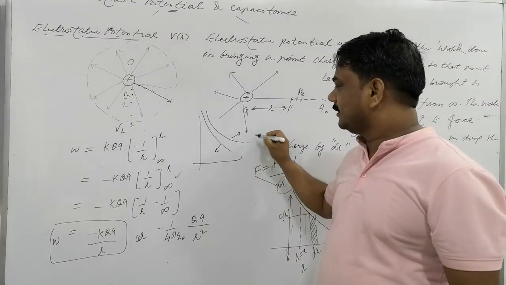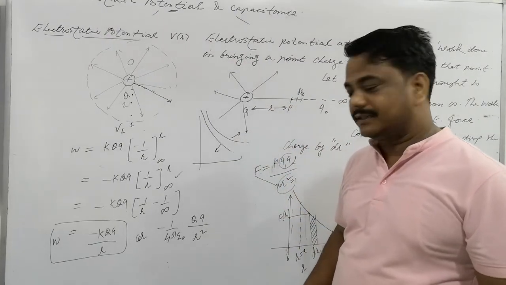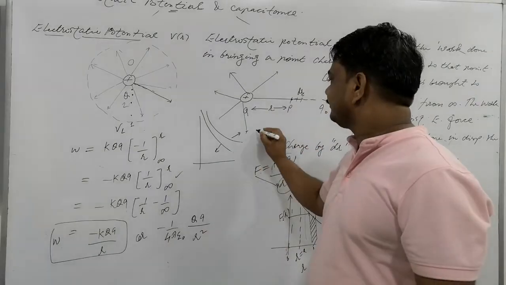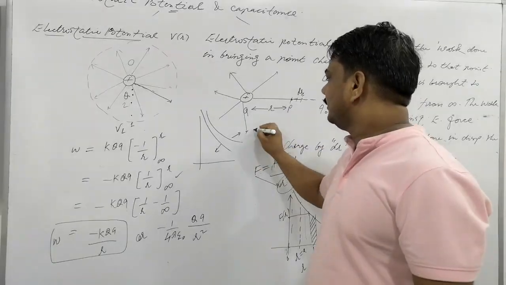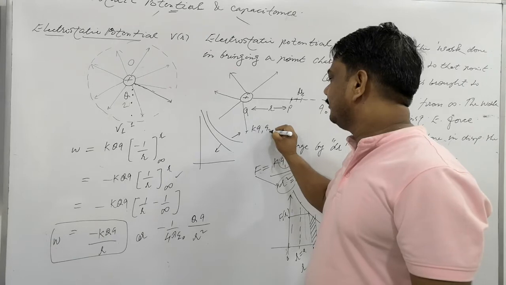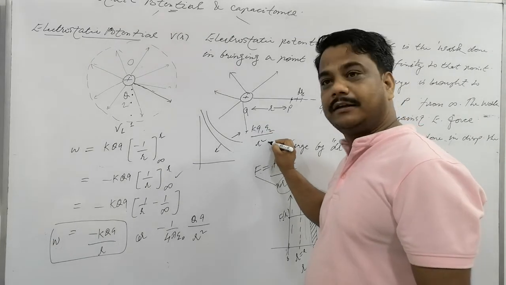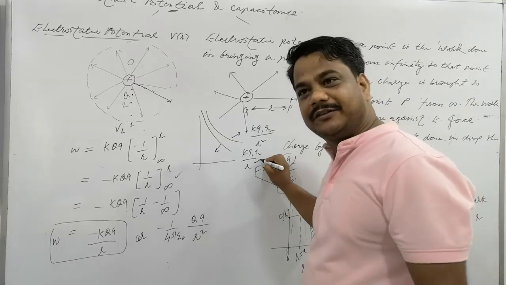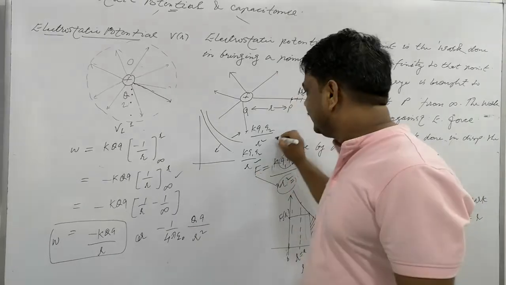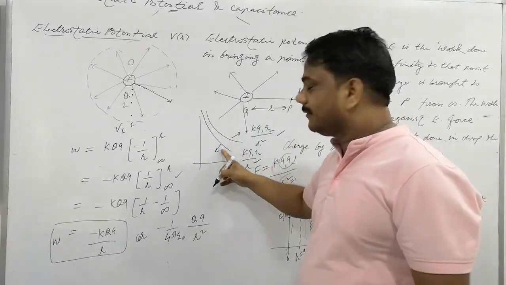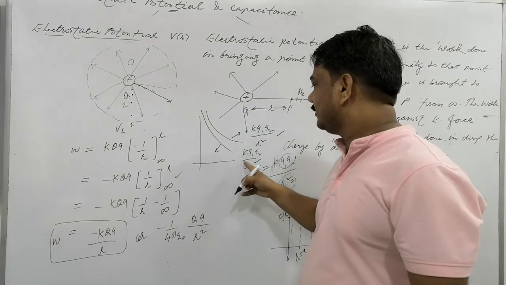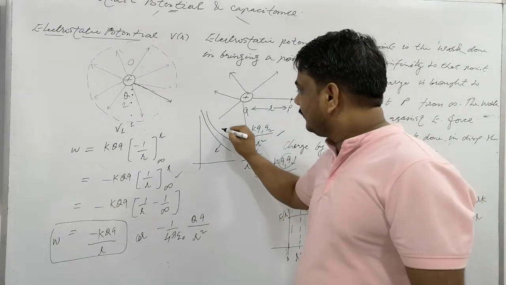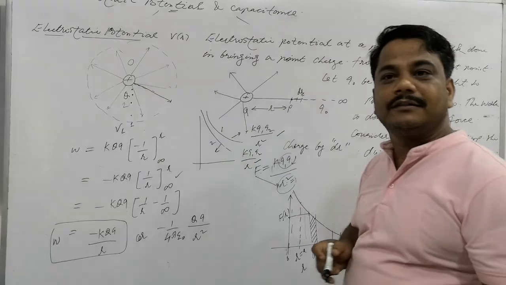These are the two formulas we have studied. One is Coulomb's law, F equals K Q1 Q2 by R square. Clear? And the second is K Q1 Q2 by R. This is potential, clear or not? And this is force. So which curve is the best representation for the potential, curve 1 or curve 2?